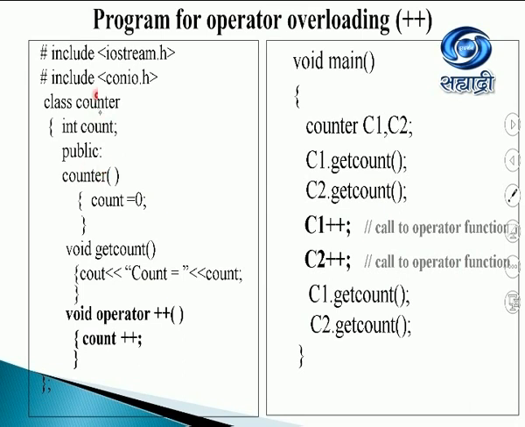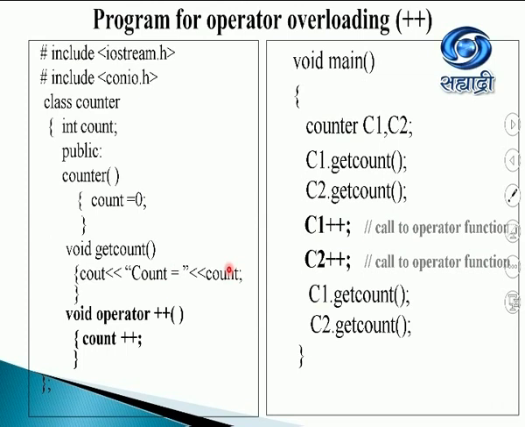This counter and this counter are same. This is a function, a function with the same name as that of the class name. We know by now that it is called a constructor. In this, I'm initializing the value of count to 0. Next function is getCount. GetCount will simply print the value of count as whatever it is. As of now, we know it is just 0.